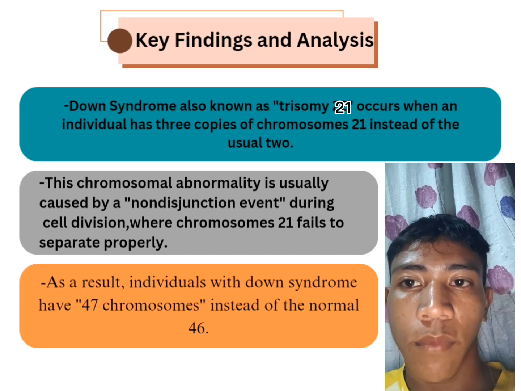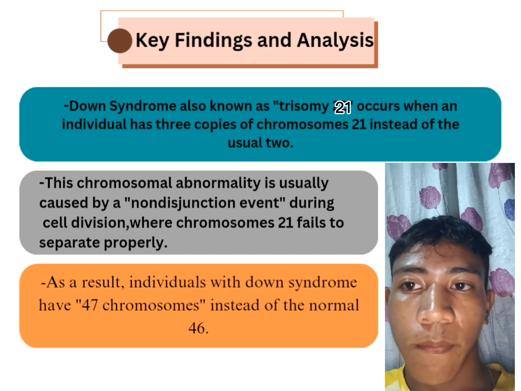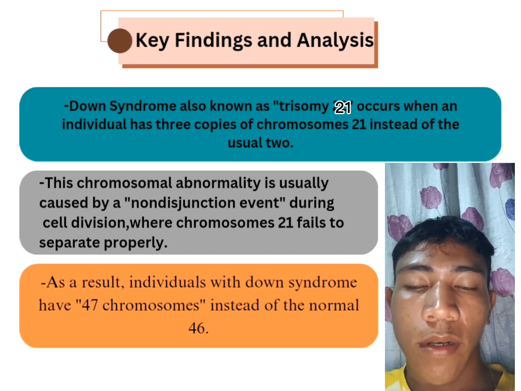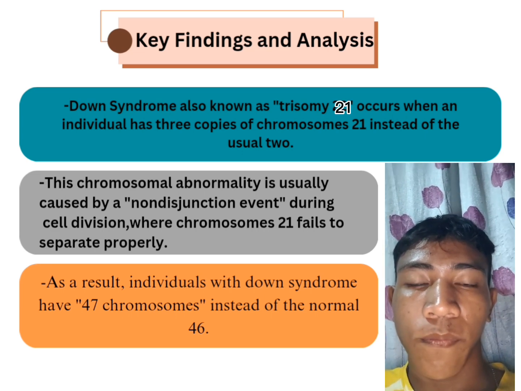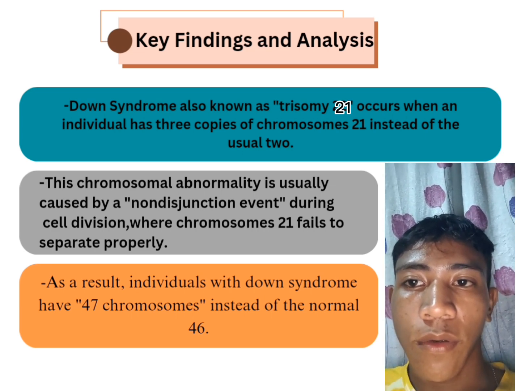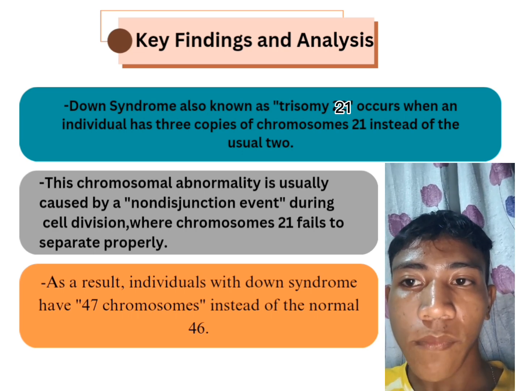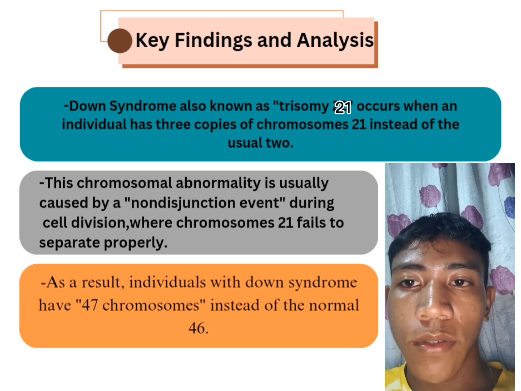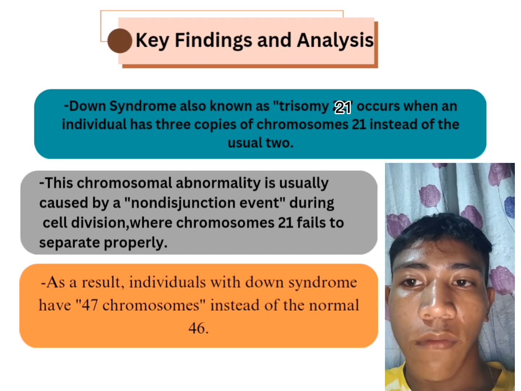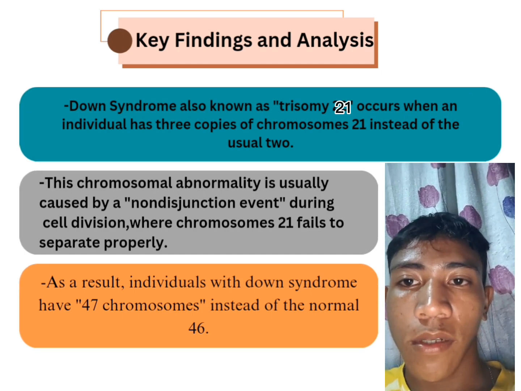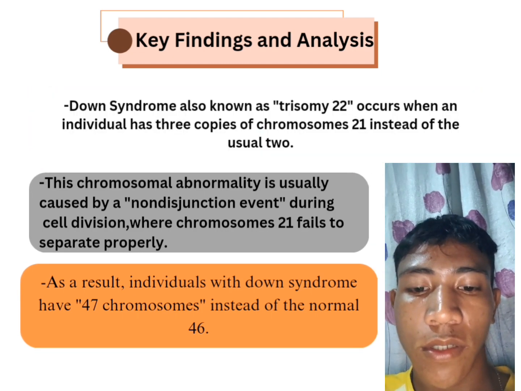This chromosomal abnormality is usually caused by a nondisjunction event during cell division where chromosome 21 fails to separate properly. As a result, individuals with Down syndrome have 47 chromosomes instead of the normal 46.